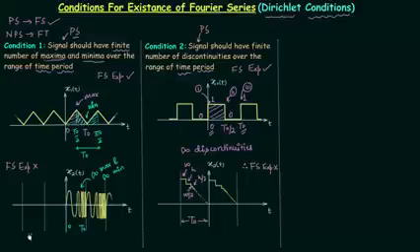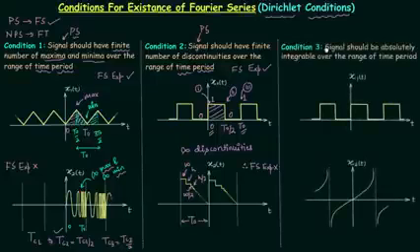Let's say tc1 is the duration for the first cycle, then compared to tc1 the duration for the second cycle will be half of tc1. In the same way the duration for the third cycle will be half of tc2, that is tc2 by 2, and in that way we will have infinite number of cycles and therefore we will have infinite number of maxima and minima. So this is all for condition number 1 and condition number 2.